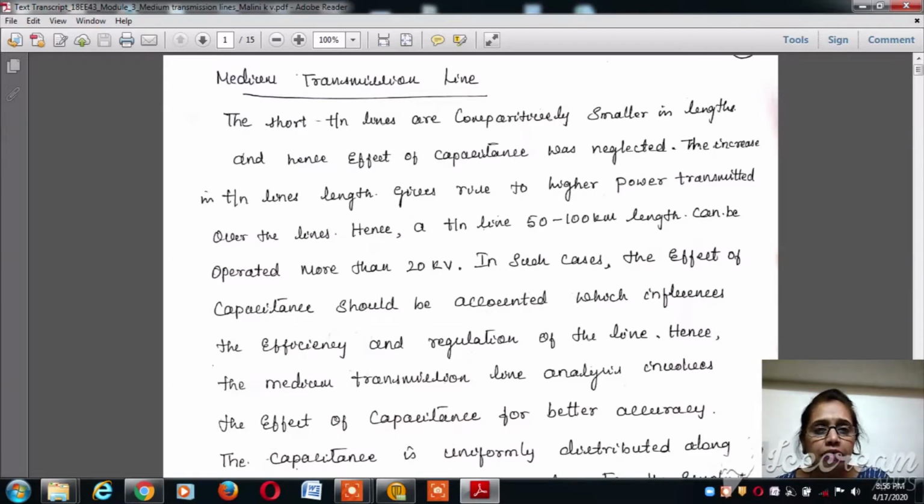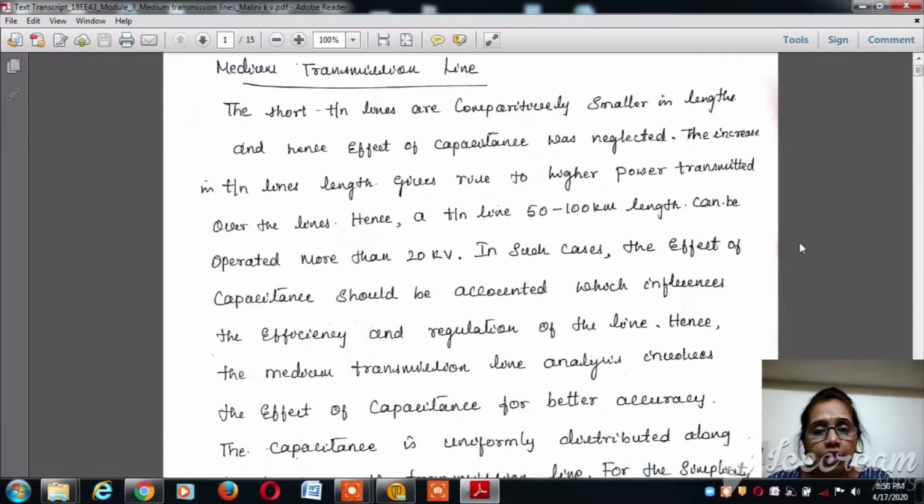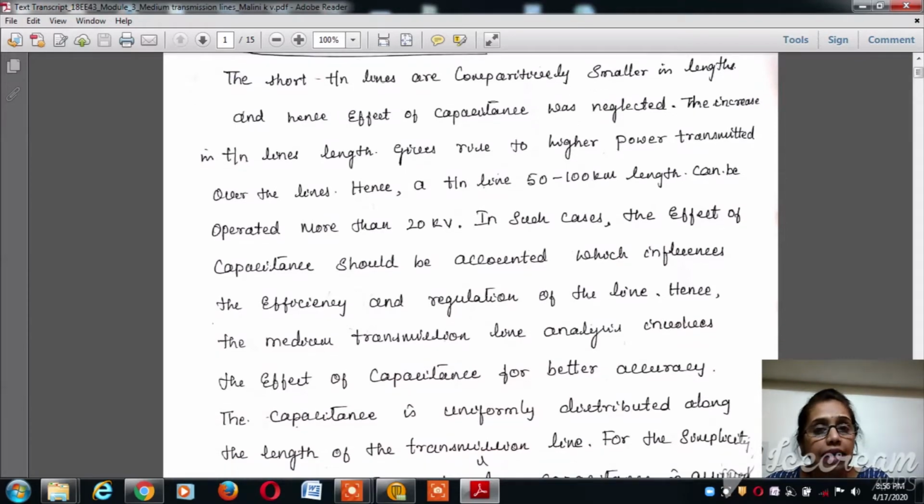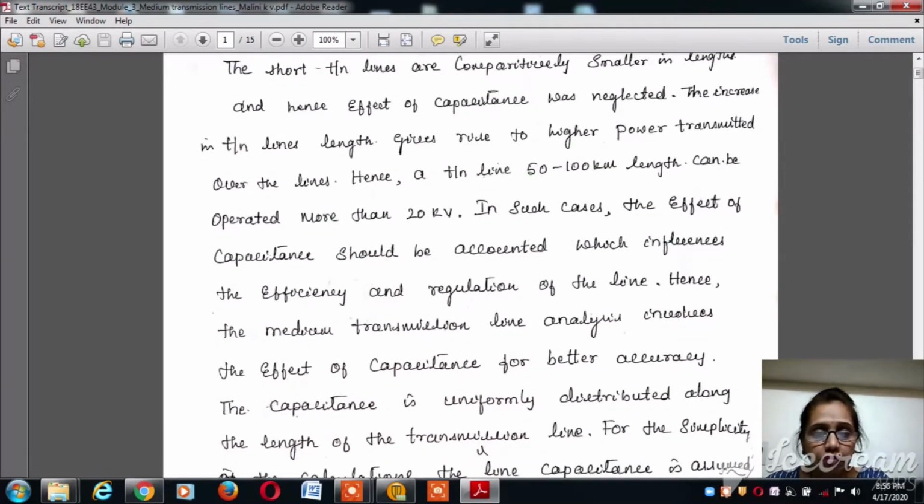Now, going to the other type of transmission line, which is called a medium transmission line, wherein the length of the transmission line is between 50 to 100 kilometers, and it carries more than 20 kilovolts. These types of transmission lines operate at more than 20 kV.